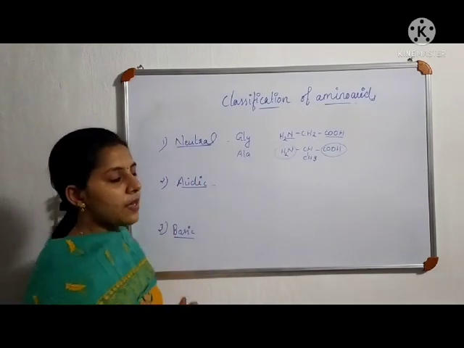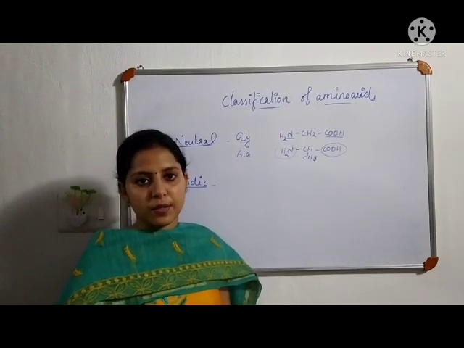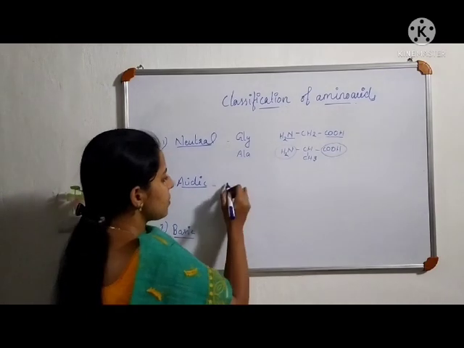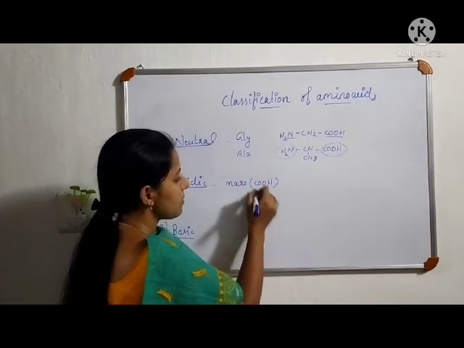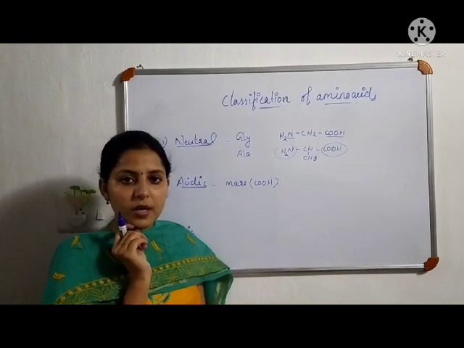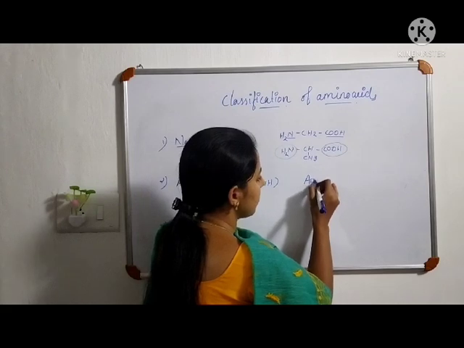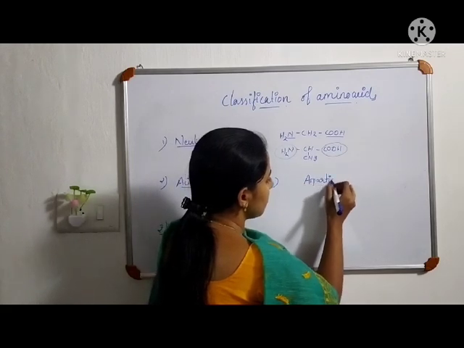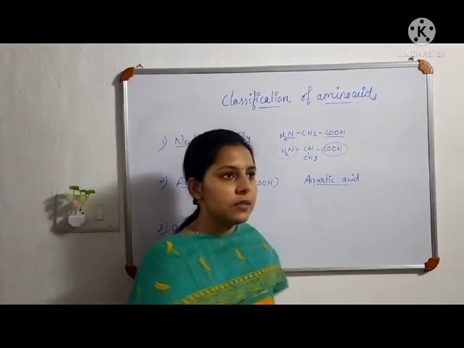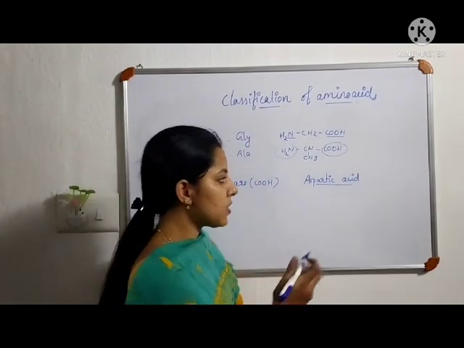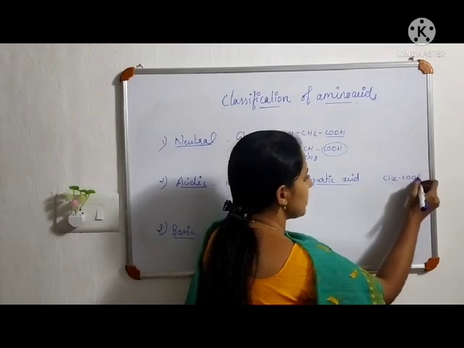Then an acidic amino acid means an amino acid which contains more carboxylic acid groups than amine groups. So it contains more COOH groups. Such amino acids are called acidic amino acids. Example, aspartic acid. Aspartic acid is an example of an amino acid in which the side chain is CH2COOH. This is the side chain.